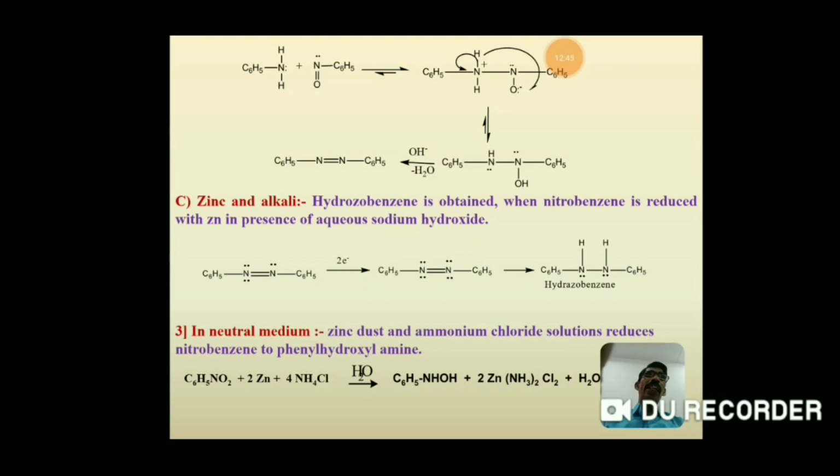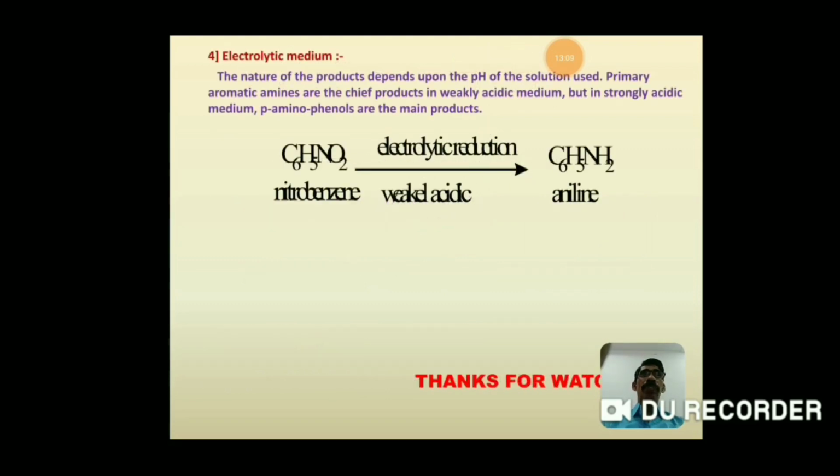Now the third type of reaction is in neutral medium. In neutral medium, nitrobenzene is reduced in the presence of zinc dust and ammonium chloride solution, and it gives phenyl hydroxylamine. When nitrobenzene is reduced in the presence of zinc dust and ammonium chloride, it gives phenyl hydroxylamine.